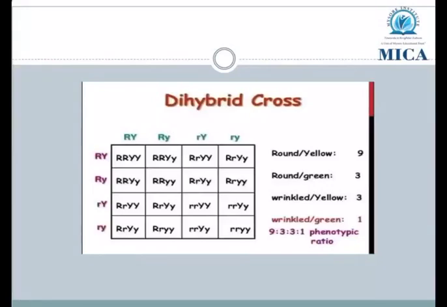Here's a detailed chart on an experiment which was considered as a dihybrid cross. Here, round yellow resultants are 9, round green resultants are 3, wrinkled and yellow resultants are 3, and wrinkled and green resultants is 1. Phenotypic ratio is 9:3:3:1.